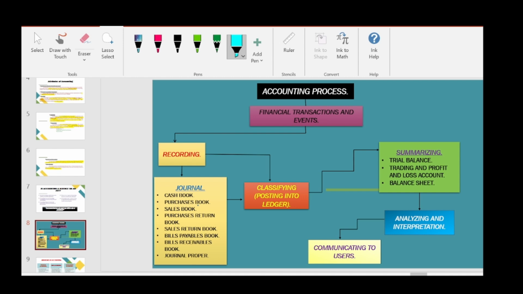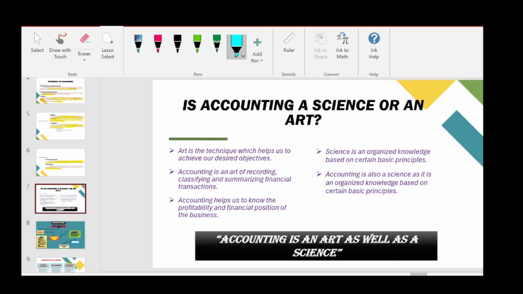So today we are going to start with a topic, with the question: is accounting an art or a science? This is what we are going to start today. So, is accounting a science or an art? What is art? Art is the technique which helps us to achieve our desired objective. Our desired objective in accounting is to know the profitability and financial position of the business.